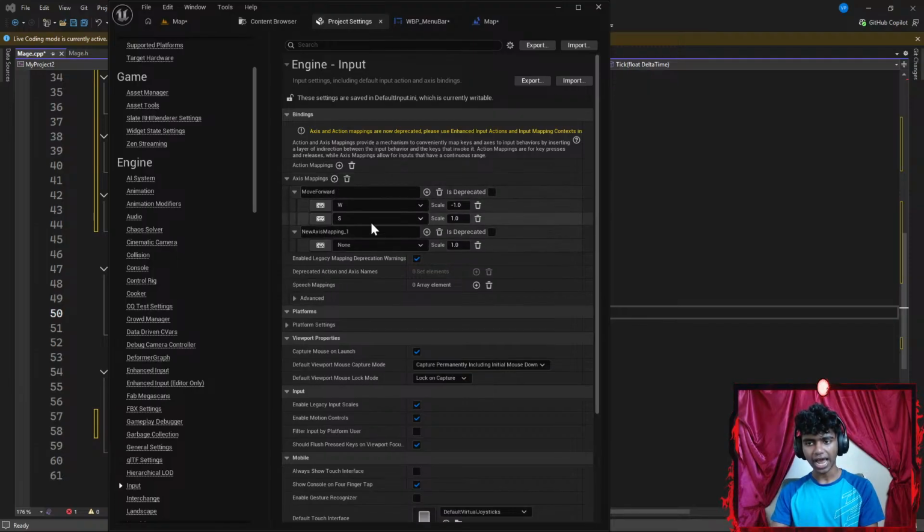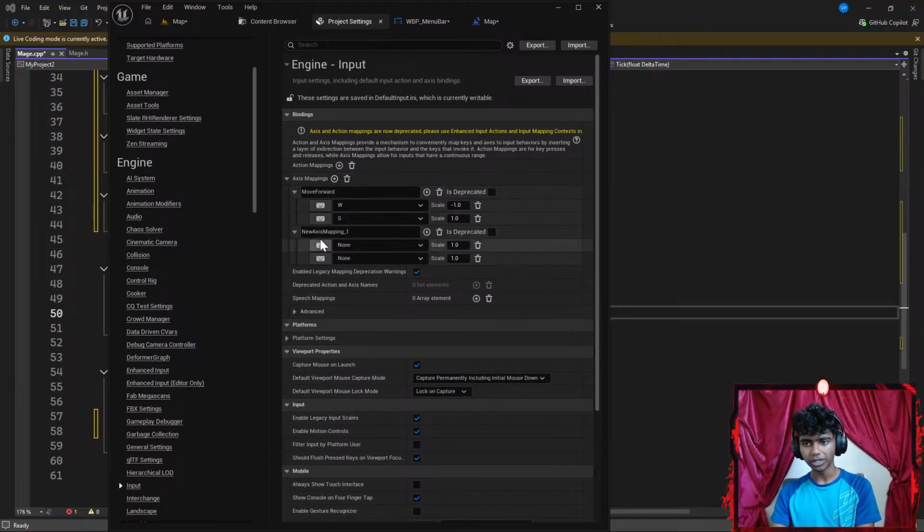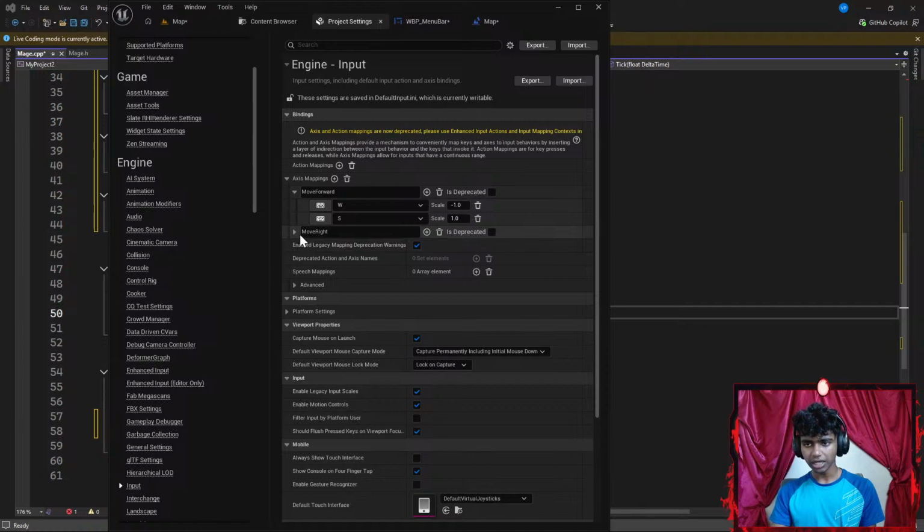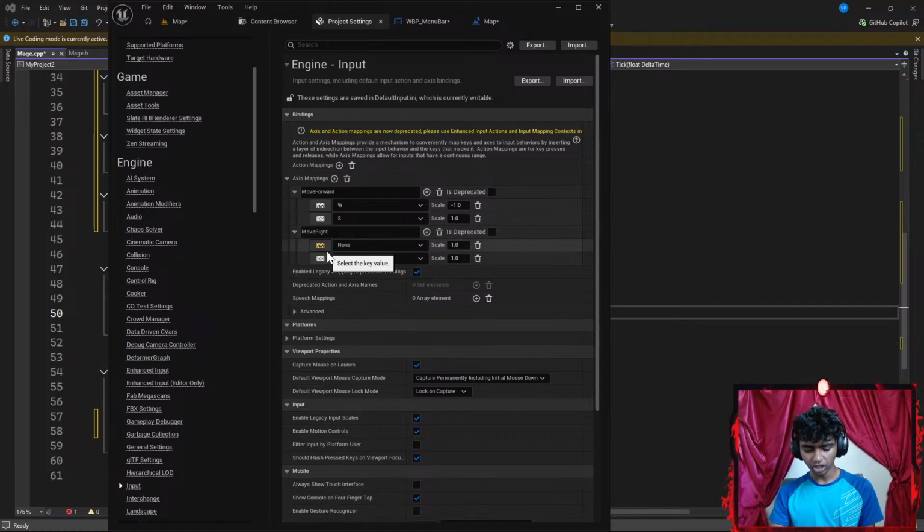I'm going to click my axis mapping again. Go ahead and click the plus button here. Change that to something like move right. Okay, and then I'm going to click this keyboard here. Go with something like A. If I click A, I want to move +1 directions. If I click D, I want to move to the right -1. Okay, perfect. That's pretty much it.